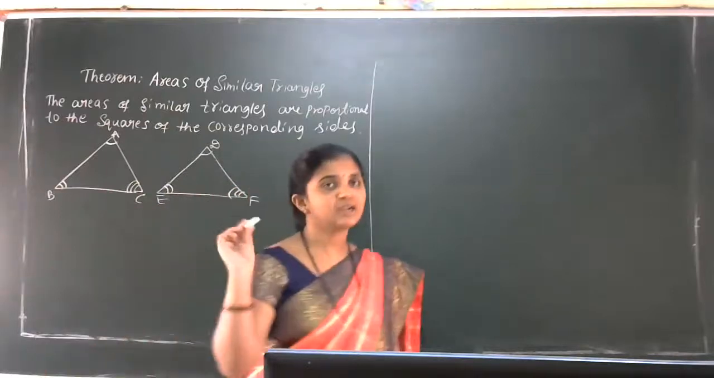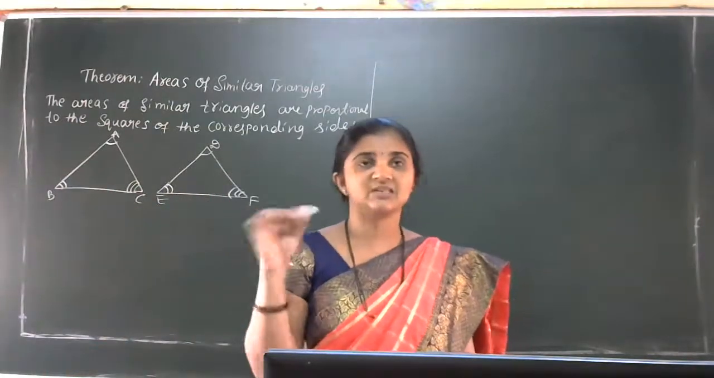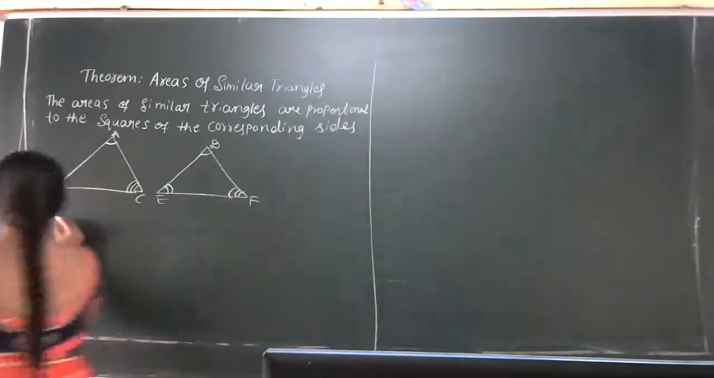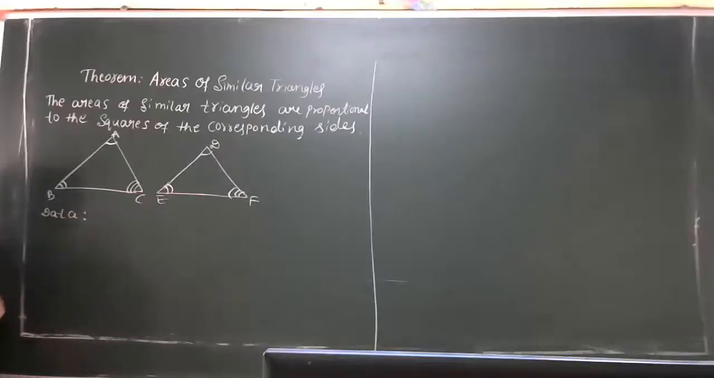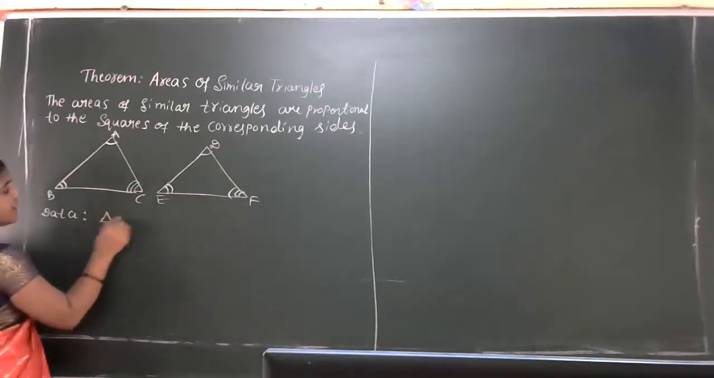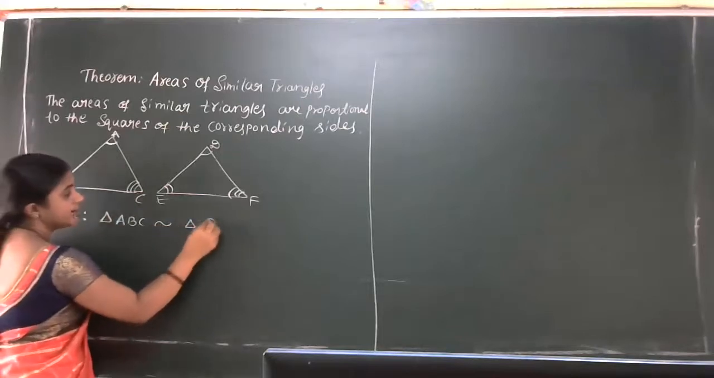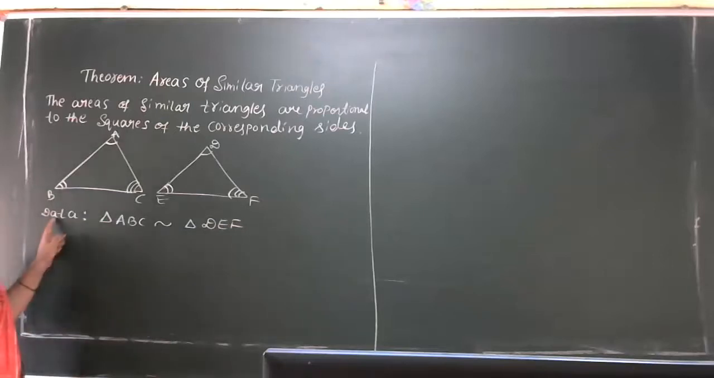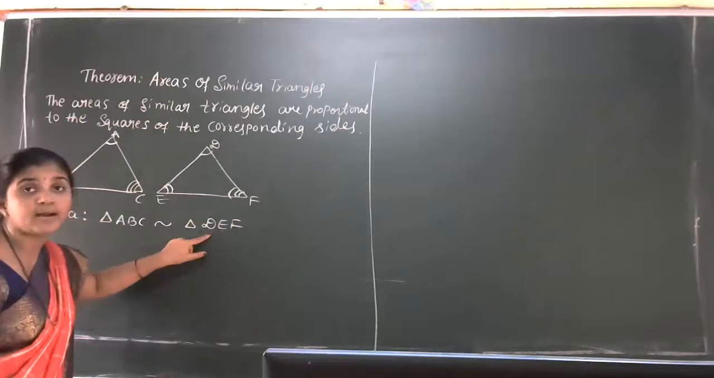Now we'll start the theorem part. Statement is over, diagram is over. Afterwards, we'll see whether the construction is needed or not. Now we'll start with the data. First step is data. What is the data here? Board is visible now, students? Here the data is triangle ABC similar to triangle DEF.